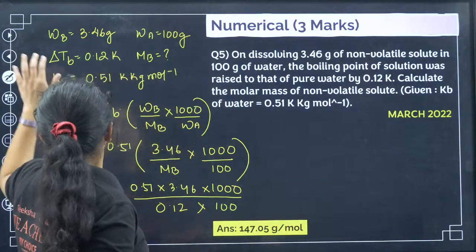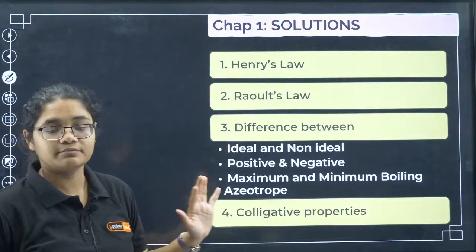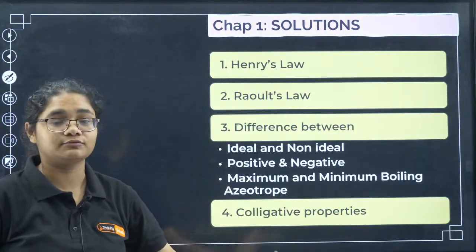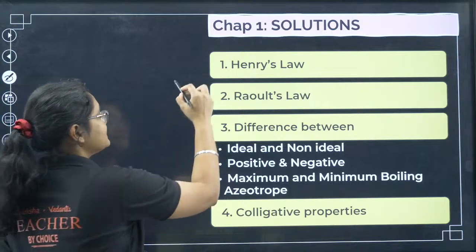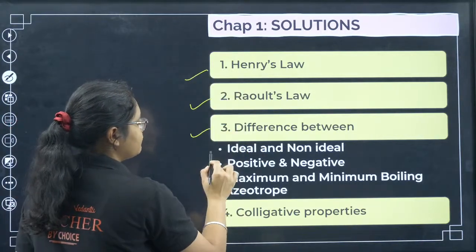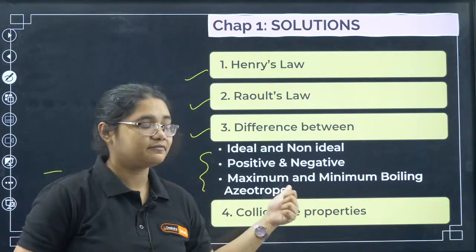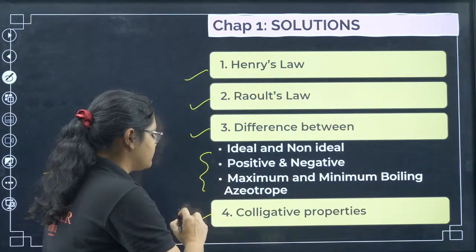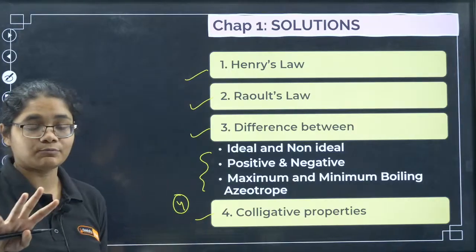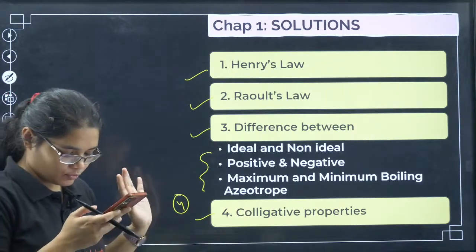Okay, so now I'll just tell you what all things you should quickly revise from this chapter. So students, take a screenshot of this one quickly. Please, once you go tomorrow before the exam, revise Henry's law, Raoult's law, and the difference between these three: ideal solution, non-ideal solution, positive and negative deviation, maximum and minimum boiling azeotrope, and the colligative properties, all the four colligative properties and their formulas. This much you should revise and go for the exam.